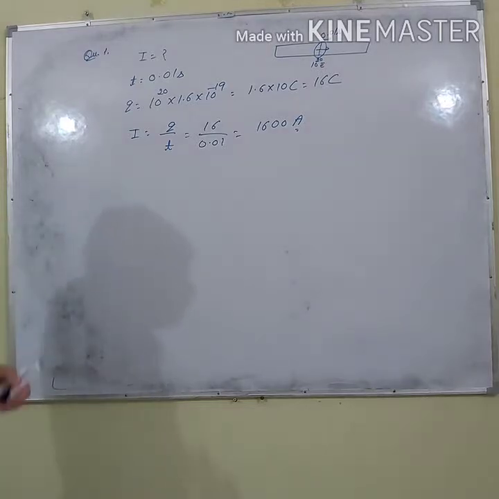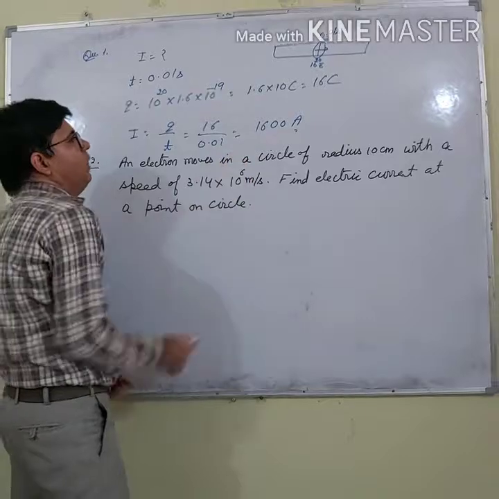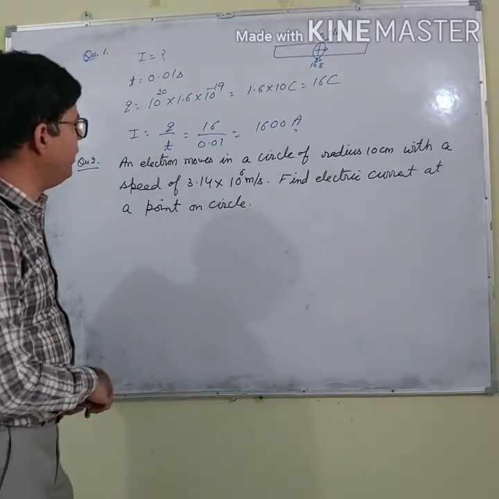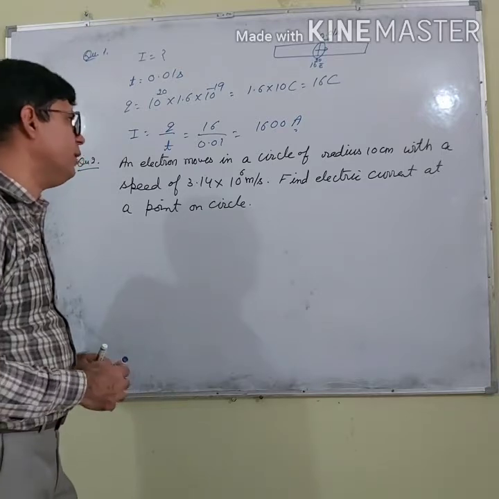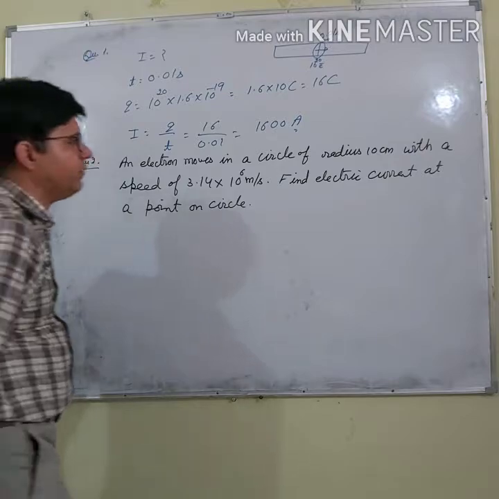Right? So the next question is: an electron moves in a circle of radius 10 centimeter with a speed of 3.14 into 10 to the power 6 meter per second. Find the electric current at a point on the circle.